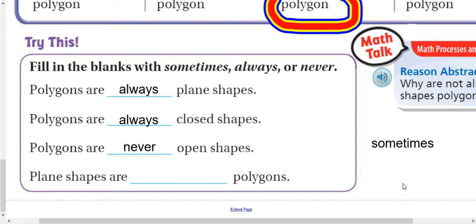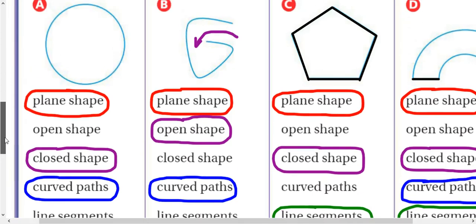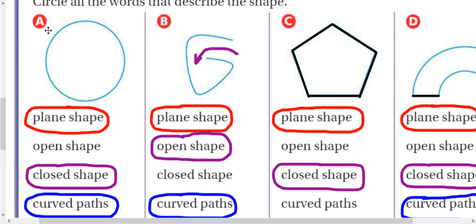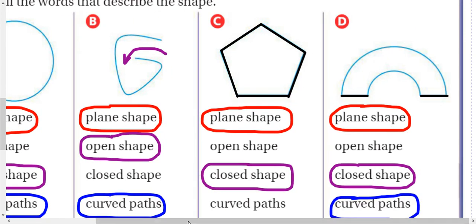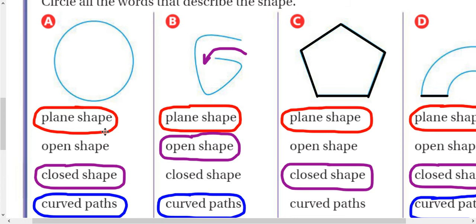And plane shapes are always, sometimes, never polygons. Right? Plane shapes are sometimes polygons. This sometimes right here, that's like our example that we had up here. This was a plane shape, but it was not a polygon. This, that's a plane shape. That is a polygon. So here was a no, and here was a yes, and then this one over here was also a no. So it depends.